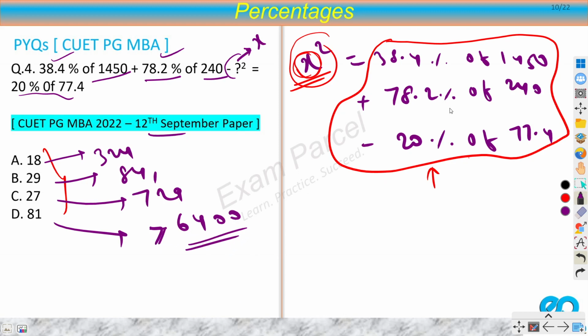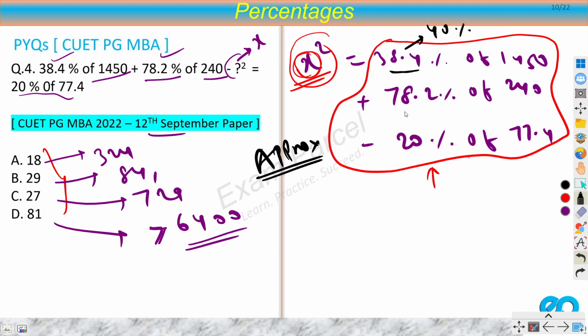Now, can we calculate these values? These are very hard ones, right? So can we approximate this? Let's say rather than calculating 38.4%, which is a hard one, can I calculate 40%?